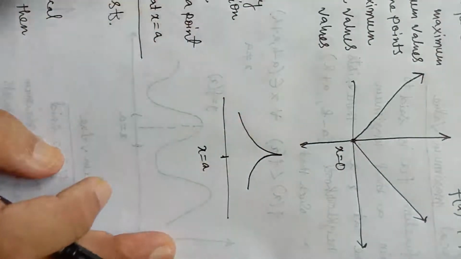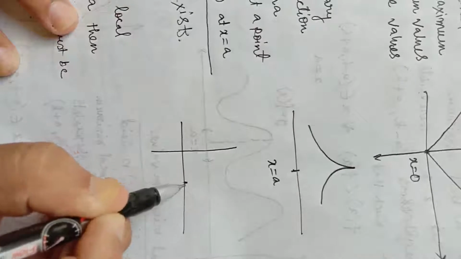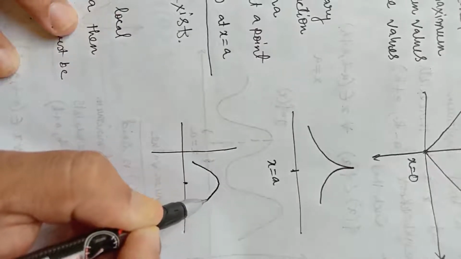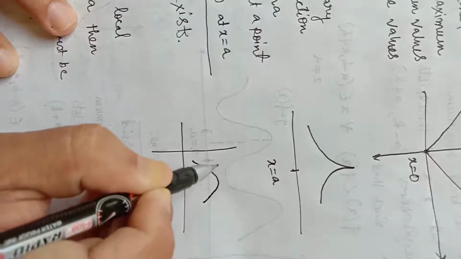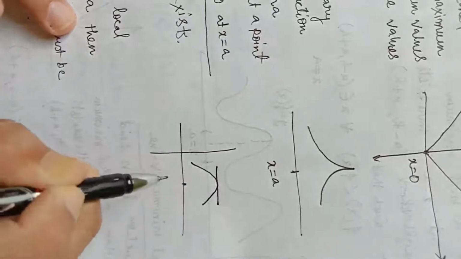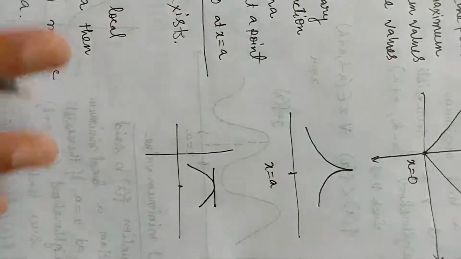But if derivative exists, suppose for a function, if at a point the function has maximum value and derivative exists, then the value of the derivative at that point must be 0. If derivative exists, then value must be 0, or there may be some point where derivative does not exist but the function may have maxima or minima at that point.